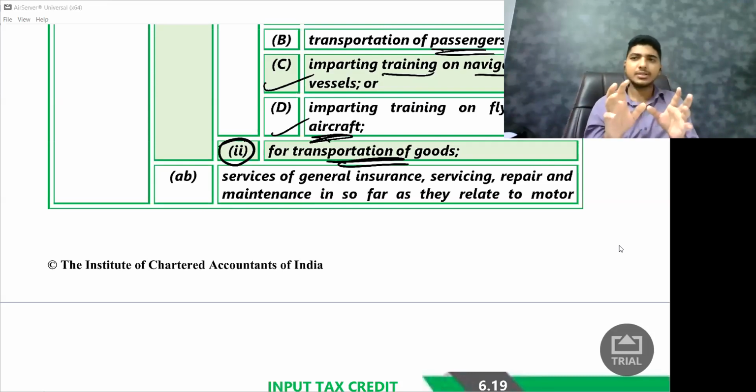So you need to understand, if for the vehicle I'm getting input tax credit, even for the insurance I'm getting input tax credit. But if for the vehicle I'm not getting input tax credit, even for the insurance or service or repairs or maintenance, anything, I'll not get the credit. Okay, very clear on this particular aspect as well.